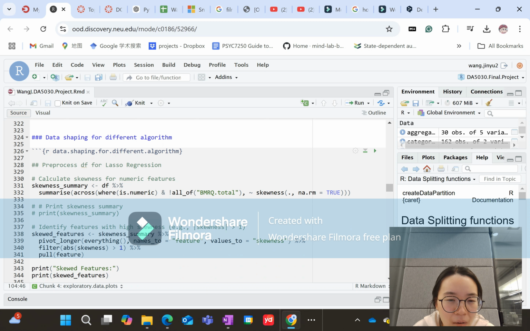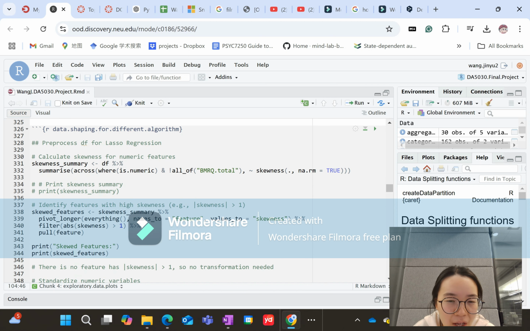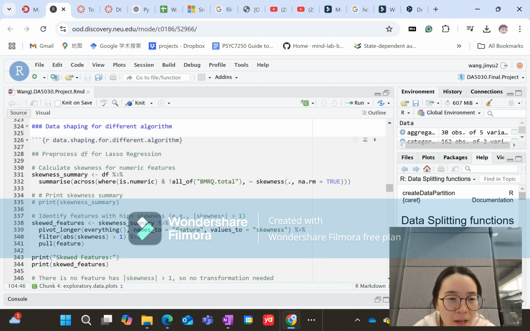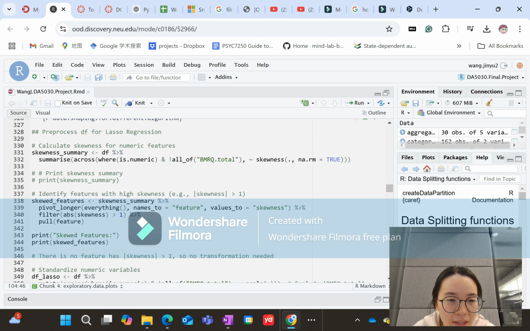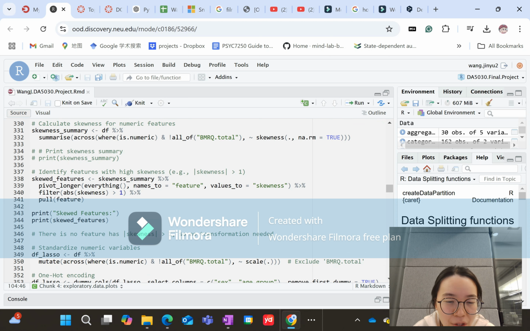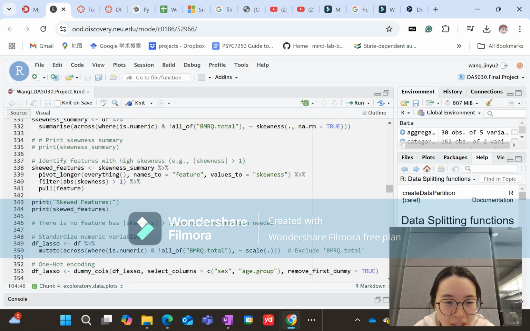I then further shaped the dataset to fit the requirements of different algorithms. For the ridge regression, I calculated the skewness of the numerical features, and it turns out that after capping the outliers, these features are not skewed, so no transformation was needed.